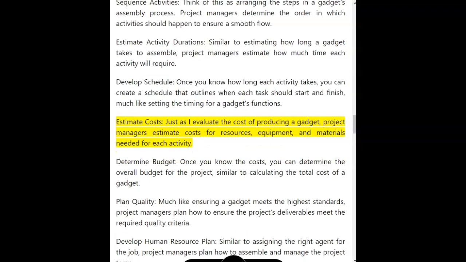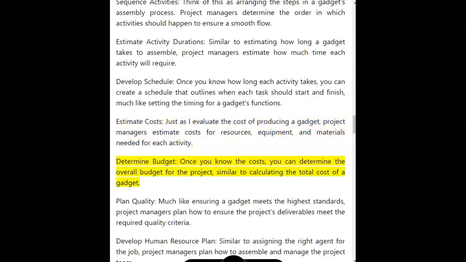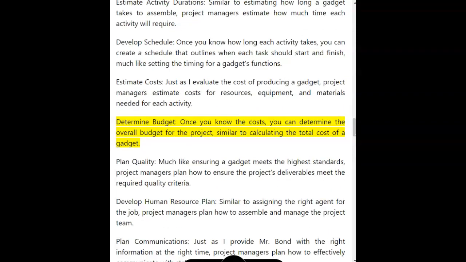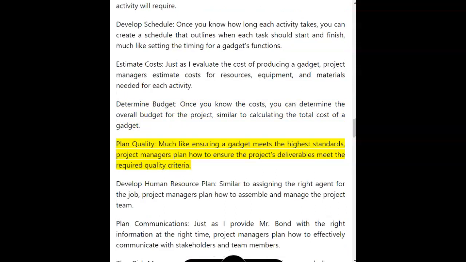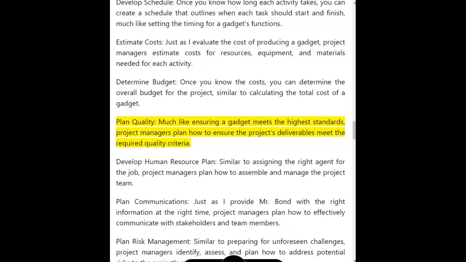Estimate costs. Just as I evaluate the cost of producing a gadget, project managers estimate costs for resources, equipment, and materials needed for each activity. Determine budget. Once you know the costs, you can determine the overall budget for the project, similar to calculating the total cost of a gadget. Plan quality. Much like ensuring a gadget meets the highest standards, project managers plan how to ensure the project's deliverables meet the required quality criteria.